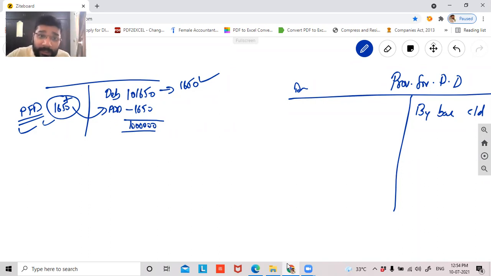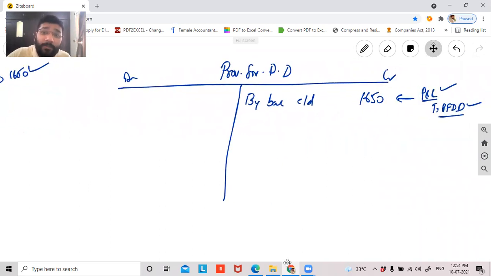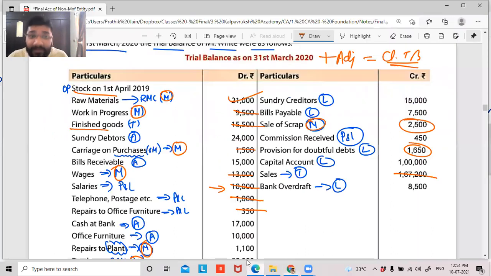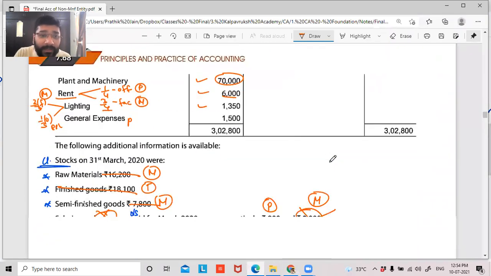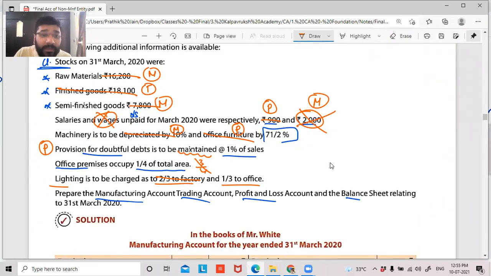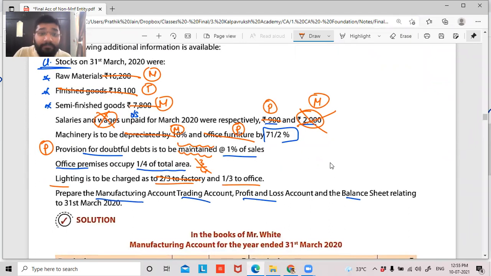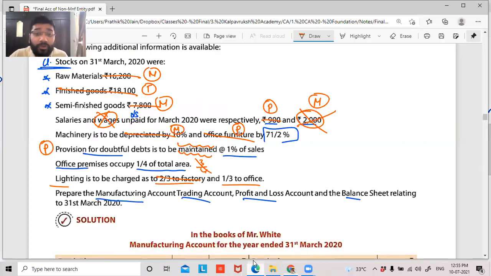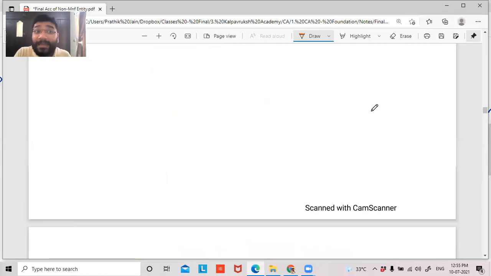Now, what I'm trying to explain here is that this 1650 is the provision that was created last year. So last year, you recorded this in your P&L account as loss. Further, in the current year, what they're telling is that provision for the doubtful debts is to be maintained. Maintained means what? They want your balance carried down. Maintained means balance carried down should be 1% of sales. What is my sales value, guys? They're telling 1% of sales.